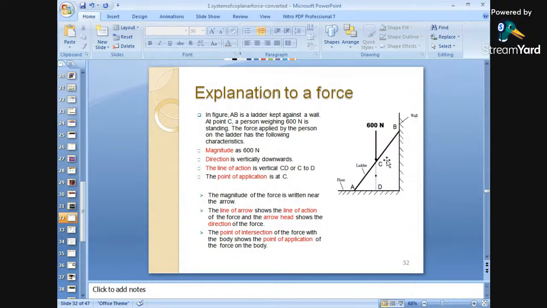Next is line of action. What is line of action? Line of action is a vertical, that is CD or C to D.